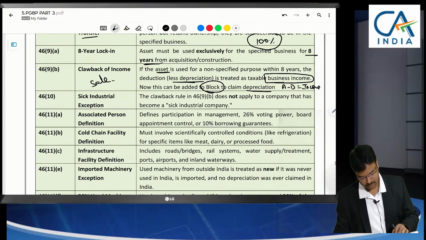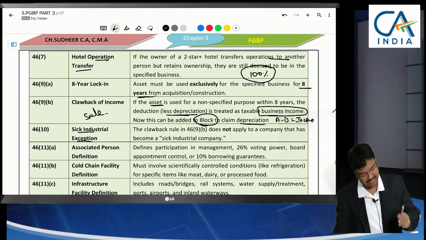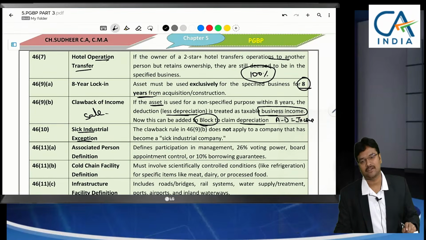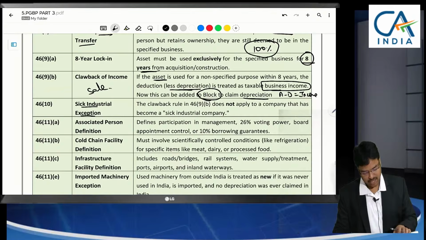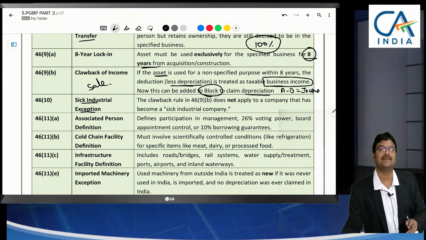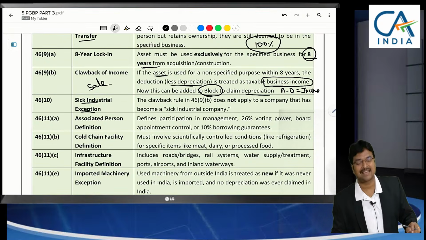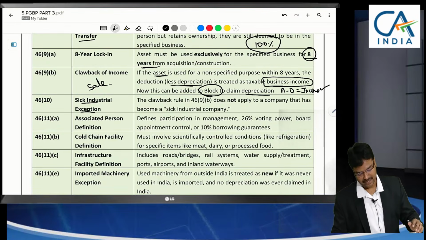Next, for a sick industrial company, this 8-year time limit is not applicable. Even after 8 years, if losses are not recovered, then assets may be sold. Now, this taxability of deemed income will not apply. That is an exception only for sick industrial companies.